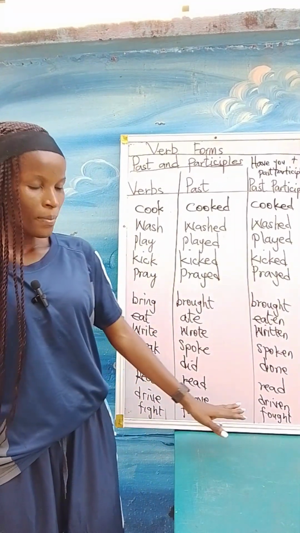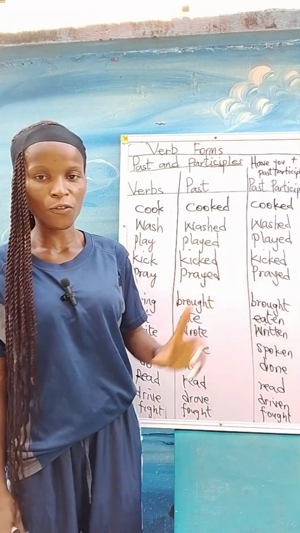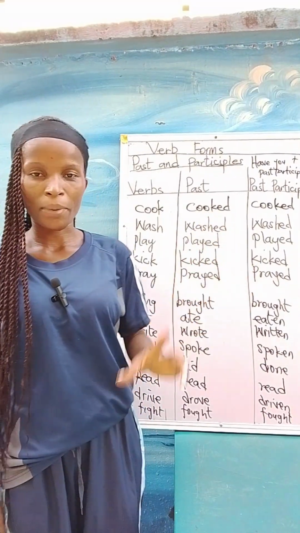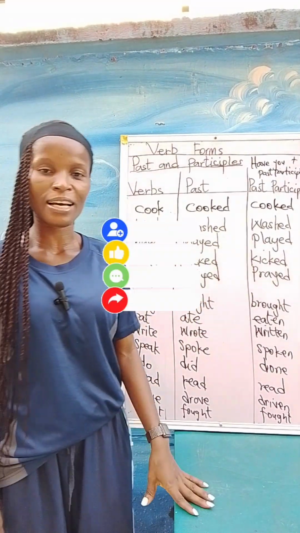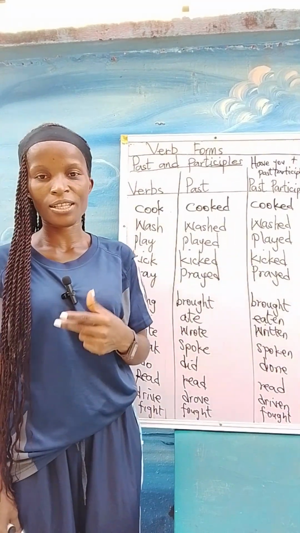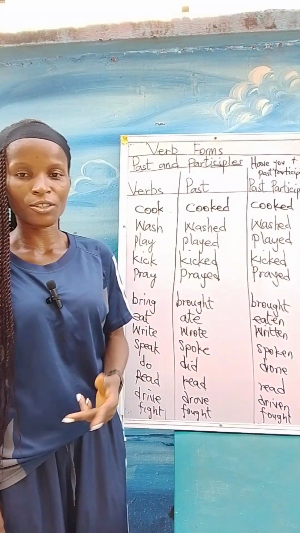So guys, make and ask correct simple questions using have you, and do not forget that the structure when you're using have you is have you plus past participle. In our previous class, we learned about did you and how to use did you to ask correct simple questions. I recommend the previous classes so that you can catch up.